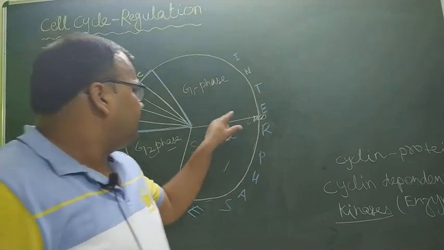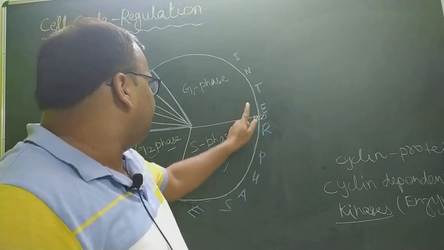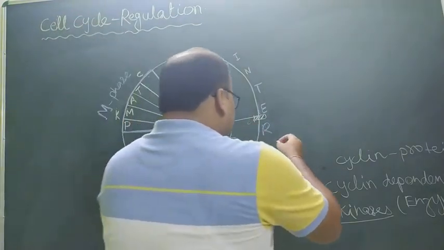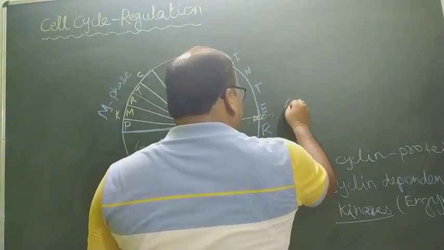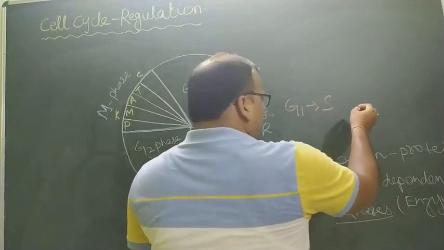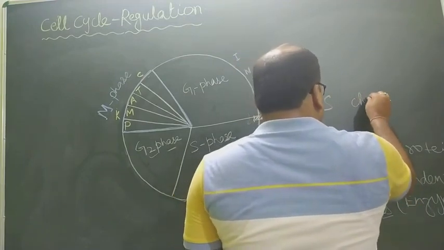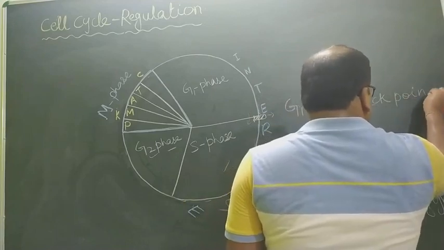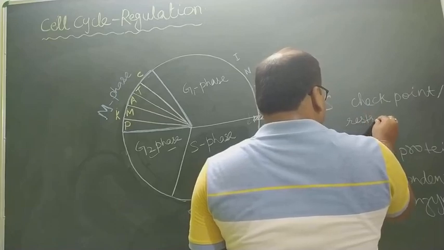The first or the major checkpoint is at the junction of G1 phase and S phase, and this point is called as G1 to S checkpoint or restriction point. It is also called as restriction point.